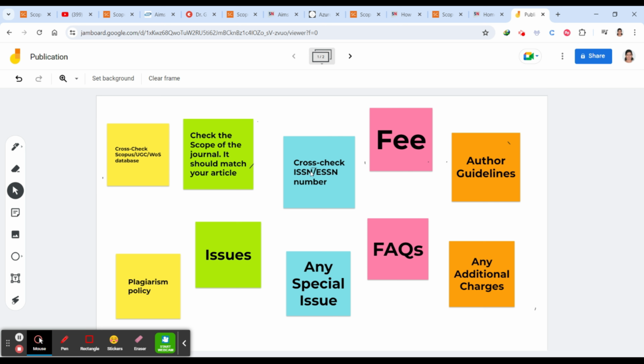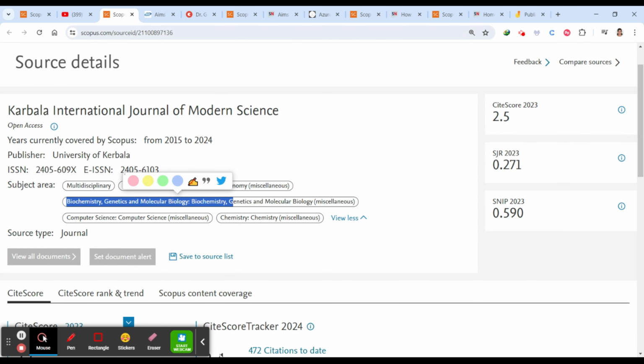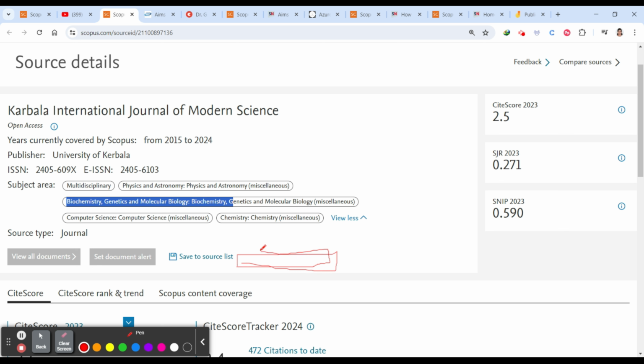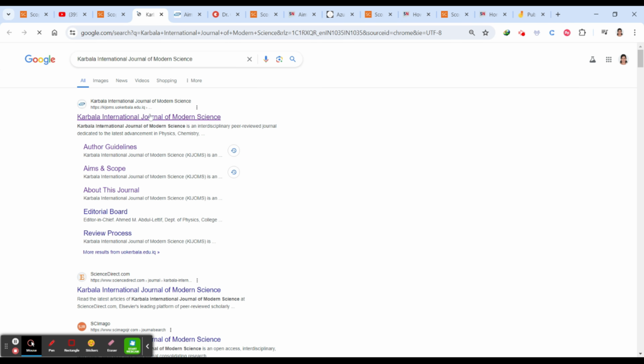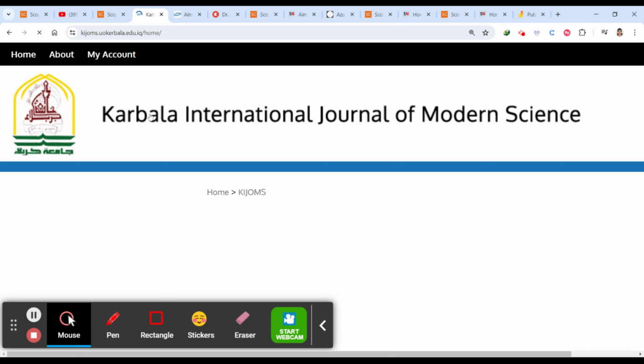Third, you have to cross check the ISSN and ESSN number. What do I mean by cross checking? Nowadays Scopus is not providing a journal link. Usually, in the videos I released a year ago, you might have seen a link like a journal link, but now it is not available. So you have to select the title, right click, search in Google, and it will show you the list of journals. You have to select the journal and then see what it is all about.